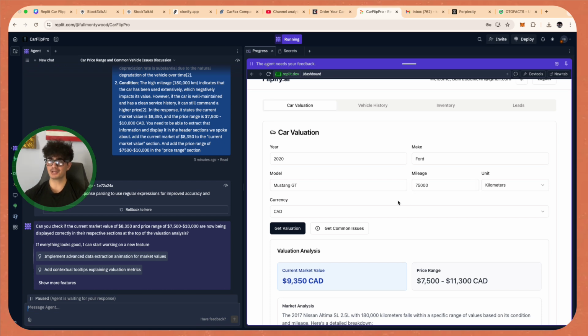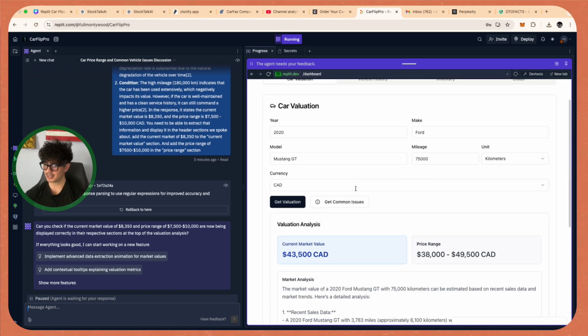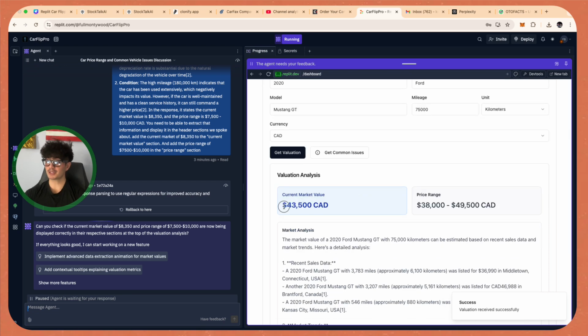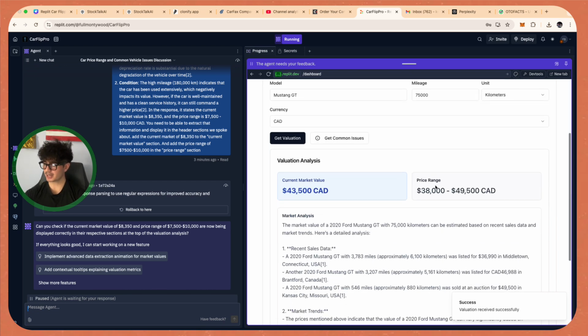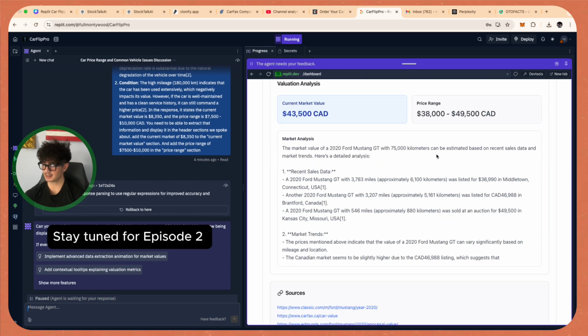So if this, in my prediction, right? So a 2020 Ford Mustang GT with 75,000 kilometers, let's say the price in my estimation is like $35,000 Canadian. Okay, so that's my guess of how much it's worth. Let's see what we get. So we got 43,500, and then we got the price range of 38,000 to 50,000. So that's pretty good. I was decently close there.